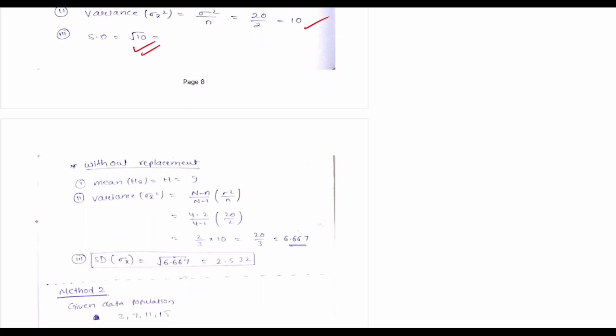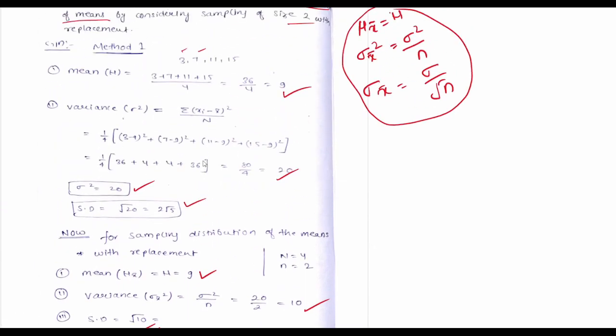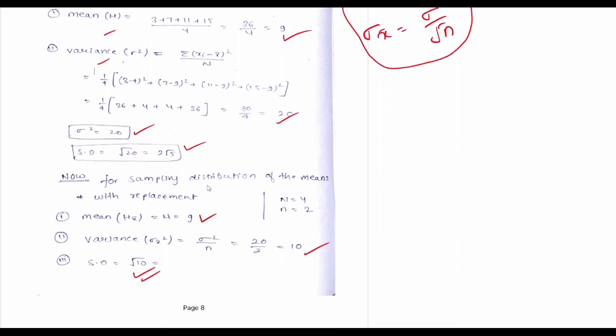without replacement, the mean is same. Mean is same means mean is equal to 9. For variance, the formula is (N minus n) by (N minus 1) times sigma square by n. So 4 minus 2 by 4 minus 1, sigma square we got 20, 20 by n, small n is 2. After solving you can get 6.667. This is the variance and standard deviation is under root of 6.67, which is 2.582. This is method 1. You can use the formula and you can solve. Before using the formula, you have to find the expected mean and expected variance. If you find expected mean and expected variance, then you can use the formula and you can get the right answers.